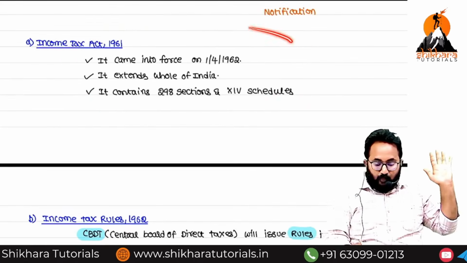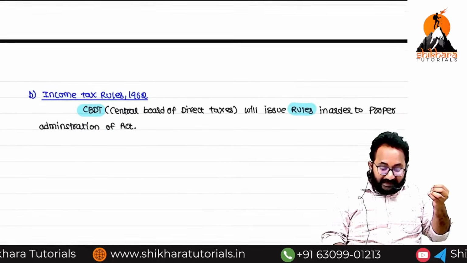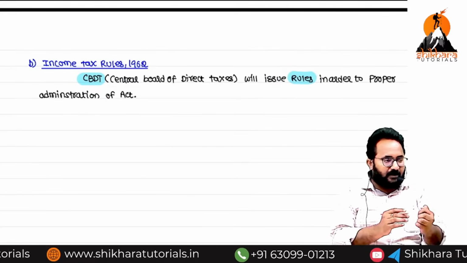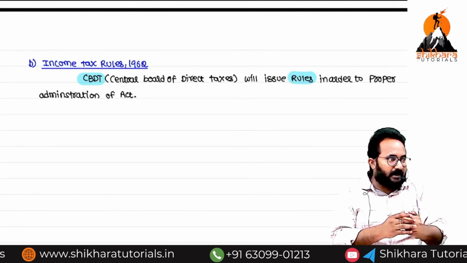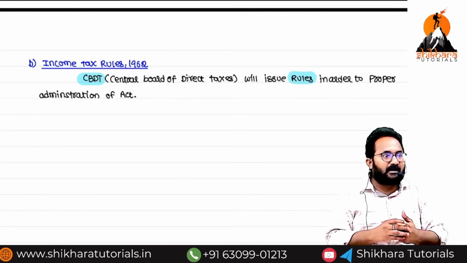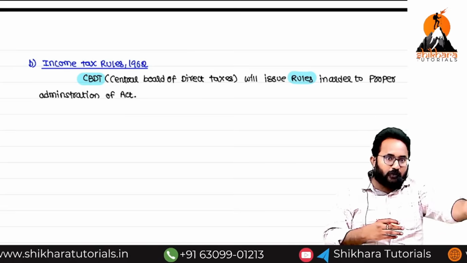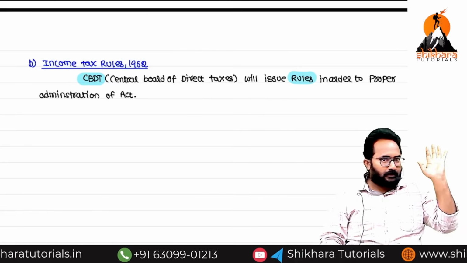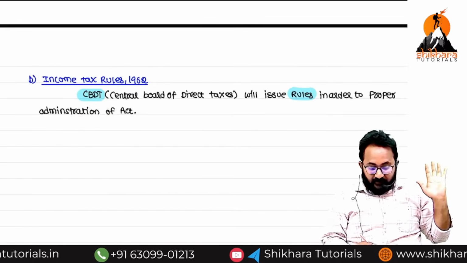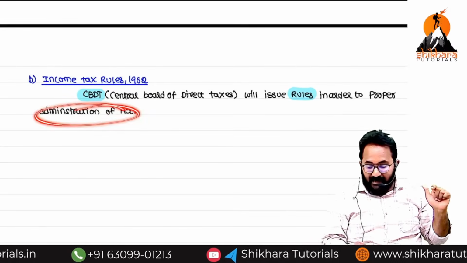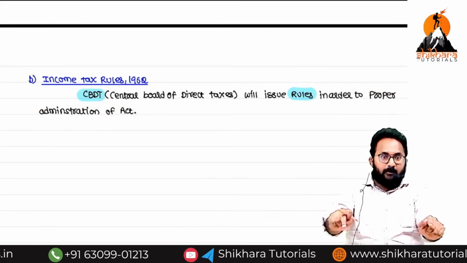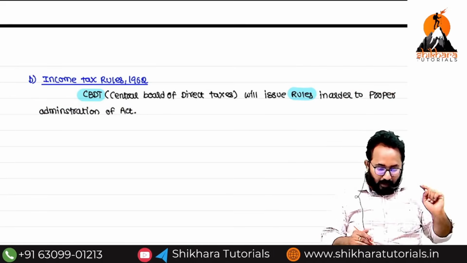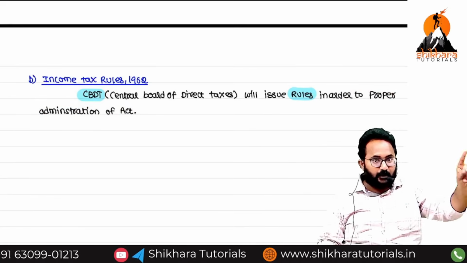The provision says you can't pay more than 10,000, but they can give exceptions in the rules. In some exceptional cases, while you are making payments to fishermen, to farmers, or for the purchase of forest produce, etc., you can make the payment in cash, more than 10,000 also. Without these rules, can I implement the act properly? No. If you want to implement every provision in the act properly, definitely we need the support of rules. Those rules will always be given by the CBDT.